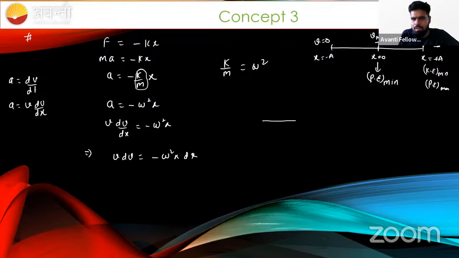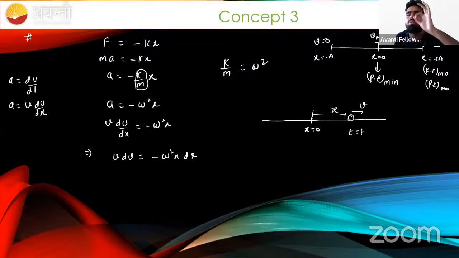Sir, what is the meaning of this? Sir, the meaning of this is that x equal to 0 is the mean position, and suppose our particle is here at a distance x from the mean position at any time t beta. What is the velocity v of the particle? We would like to know the velocity of the particle. How can we know, sir? Sir, we just integrate this. So in order to find the velocity at time t at a displacement x, we have to integrate this.